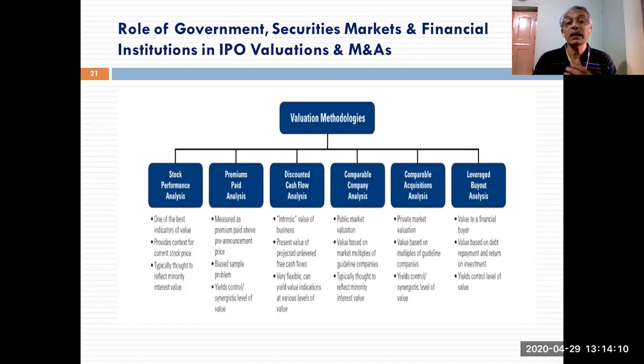Another thing is comparable acquisition analysis. One step further. In the comparable company analysis, that company might or might not have been taken over. But here in this comparable acquisition analysis, you go one step further. You are going to identify a comparable company which has been recently taken over by another company, where the M&A deal has been closed in the recent past, last 6 months, 3 months, or 1 year.